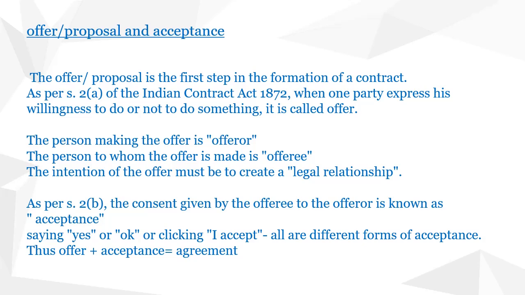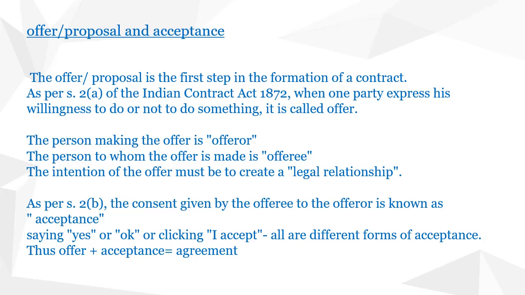Section 2, sub-clause A of the Act defines the term offer, and it says when one party expresses his willingness to do or not to do something, we can say that there is an offer.